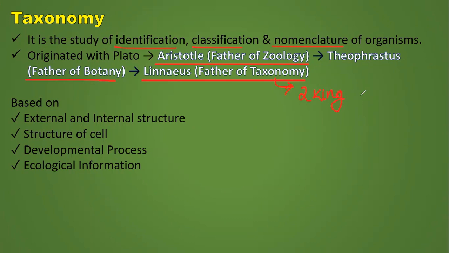Okay, he is considered the father of the two kingdom system of classification. And he is also known for the book that he has written. Systema Naturae is a book which was written by Carl Linnaeus. You must pay attention to the spelling of Carl Linnaeus.